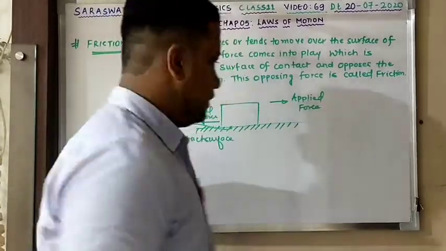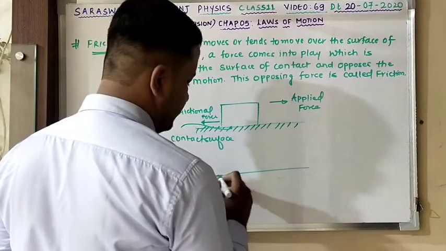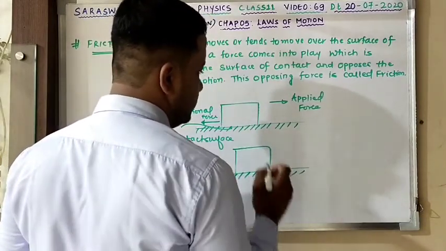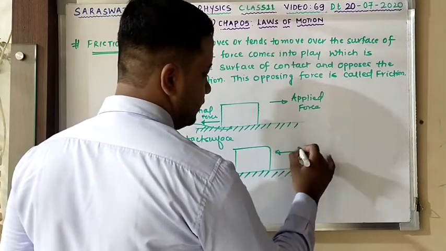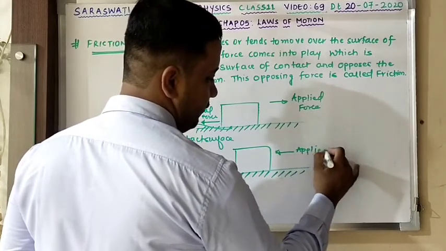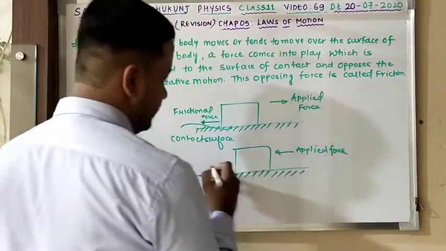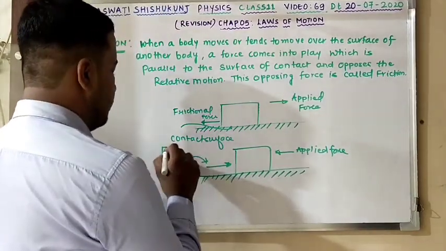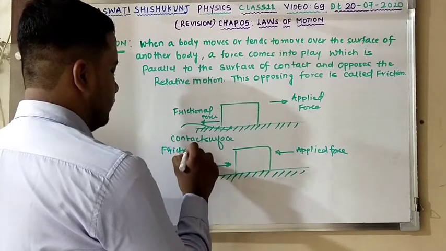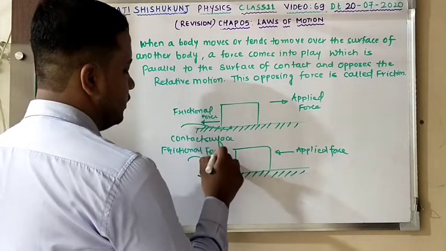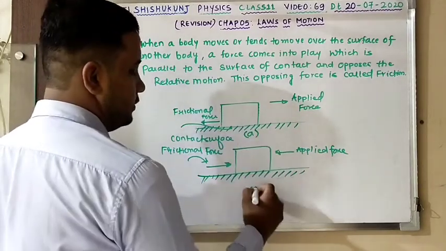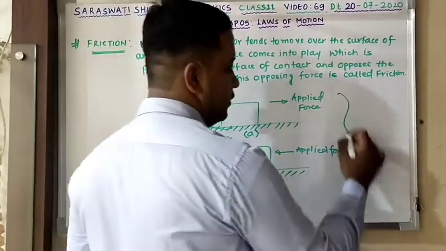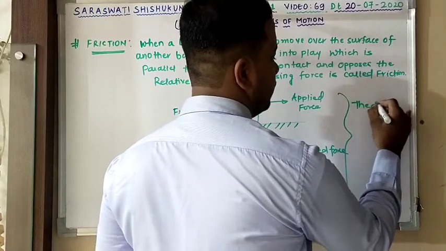Till this clear? Suppose in the second example, the applied force changes its direction, like this. We'll be able to see that there is opposing motion like this which is parallel to the surface. This is nothing but frictional force. This is figure A, this is figure B. We can conclude one thing from here, that is the direction of friction.